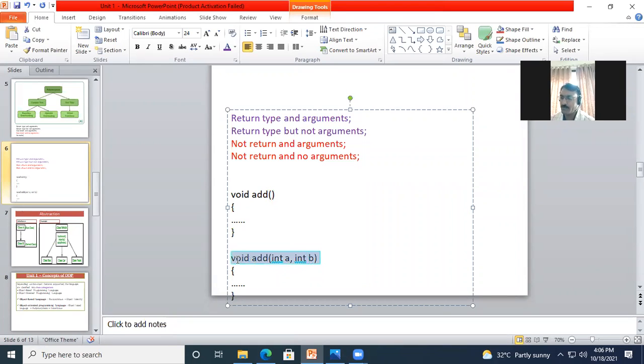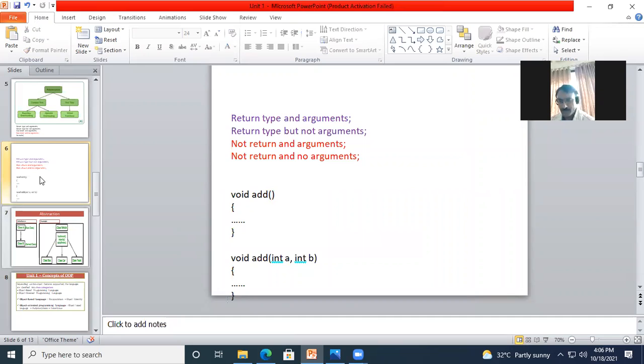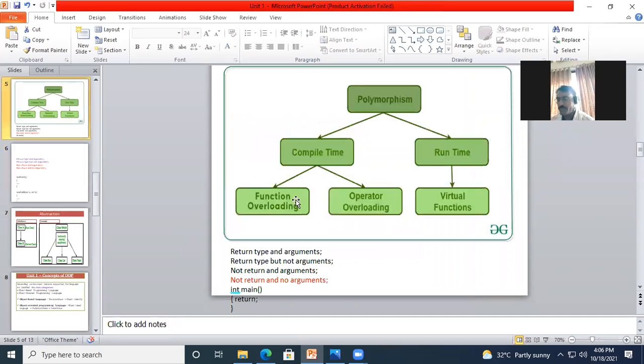Now this C++ compiler distinguishes between these two different functions because one doesn't have any parameters and the other has parameters, or you can say the arguments. Parameters and arguments are alternative words to each other. So this facility is provided with function overloading.